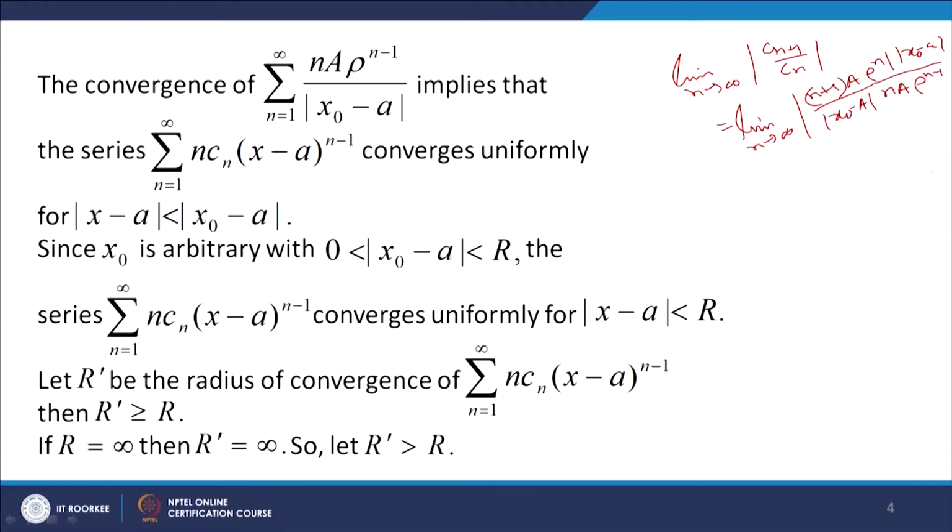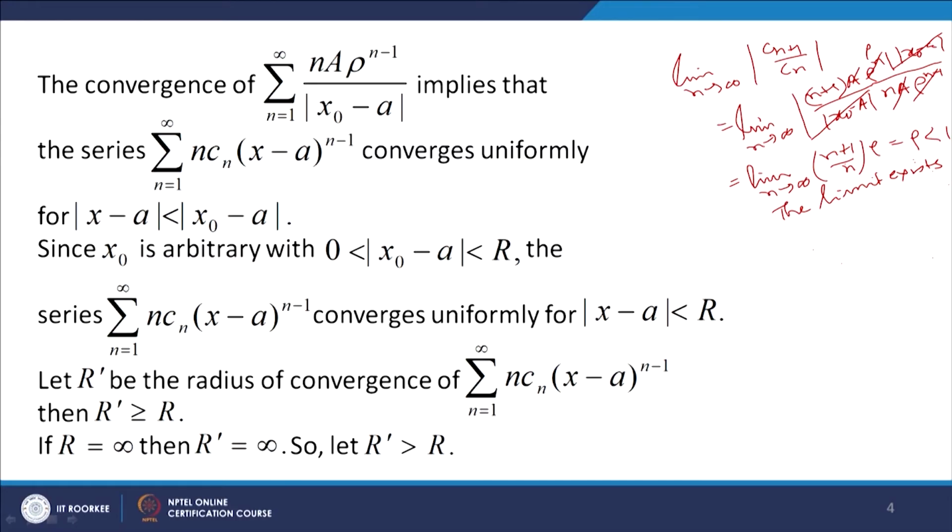Okay. So, mod of (x naught minus a) will cancel with mod of (x naught minus a). Rho to the power n minus 1 when divided into rho to the power n, you get rho, and (n plus 1) over n. So, what we get is limit n tends to infinity of (n plus 1) by n into rho, which is equal to rho, and rho is less than 1. Okay. So, the limit exists and is less than 1. So, this means that this series by the ratio test is convergent.